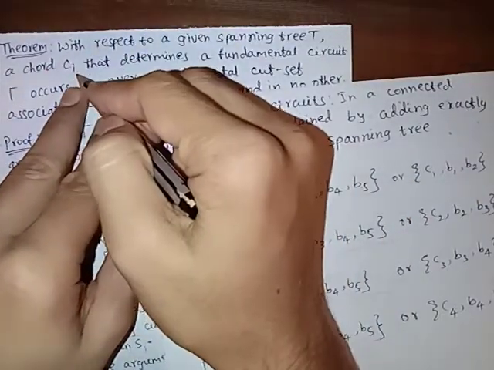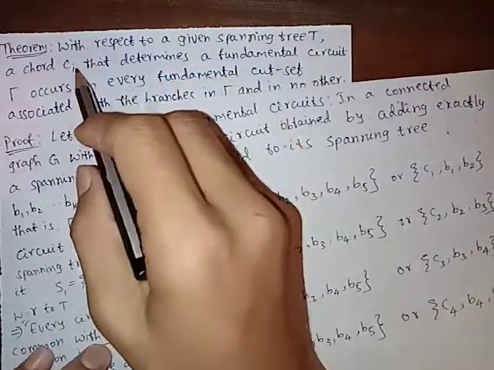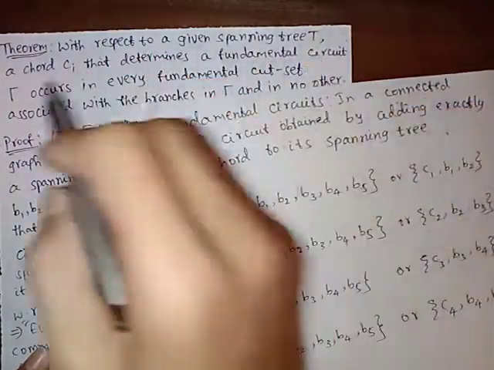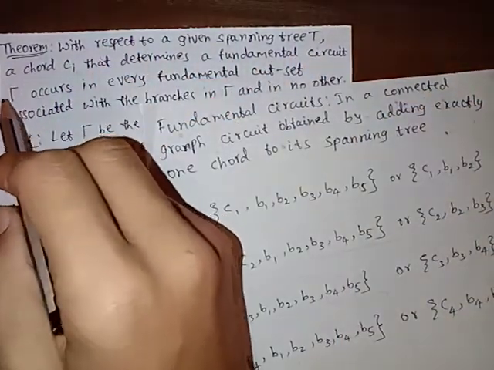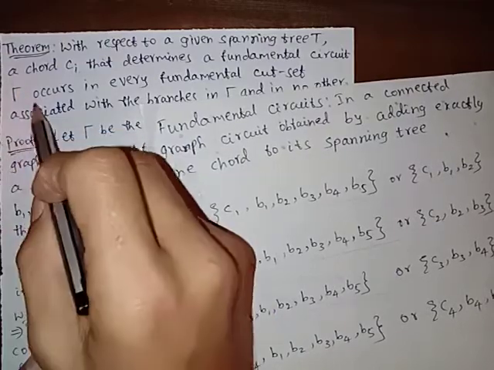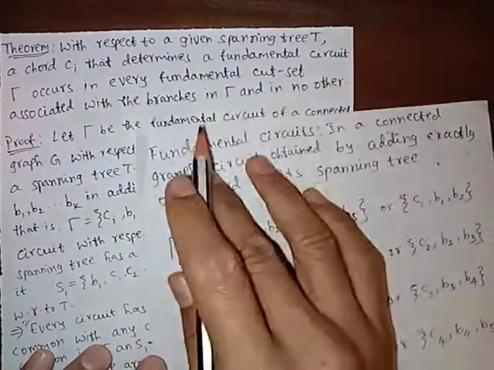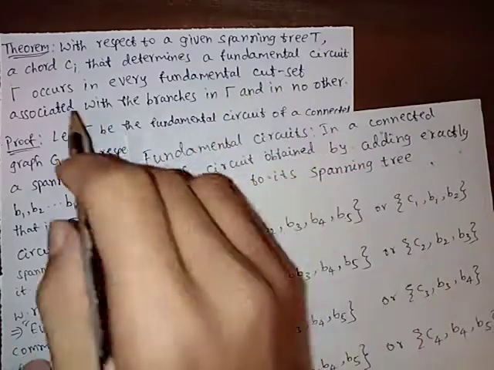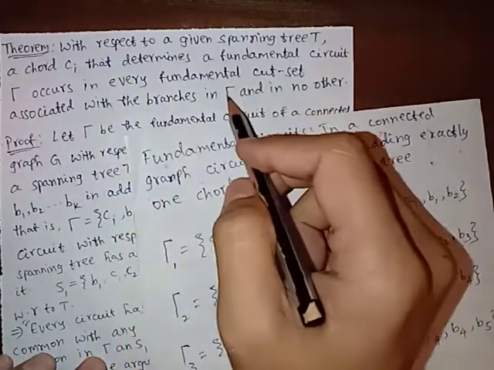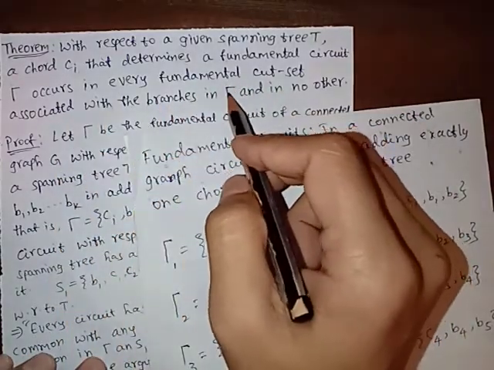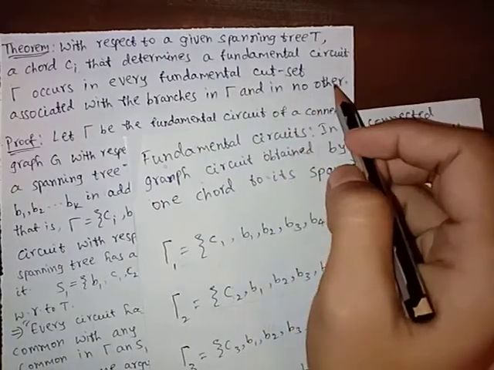Similarly, any chord Ci, in general, determines a fundamental circuit. The circuit is denoted by this symbol. It occurs in every fundamental cut set associated with branches in the circuit and in no other.